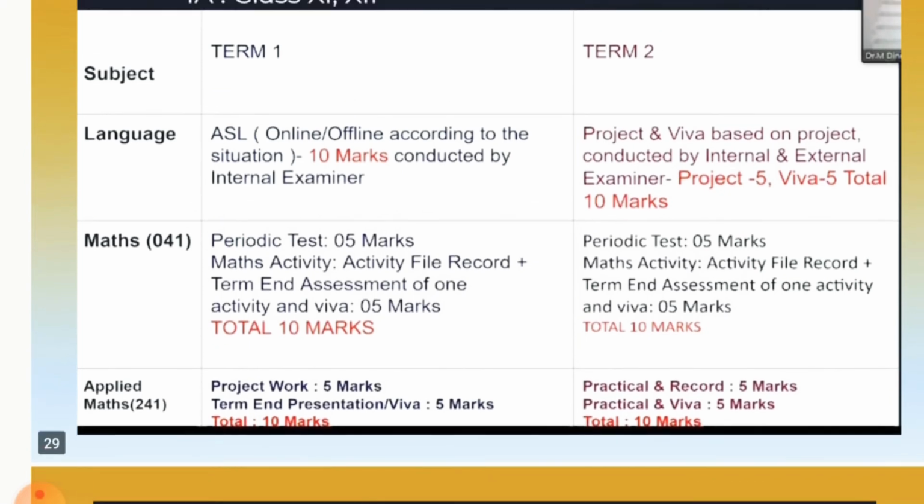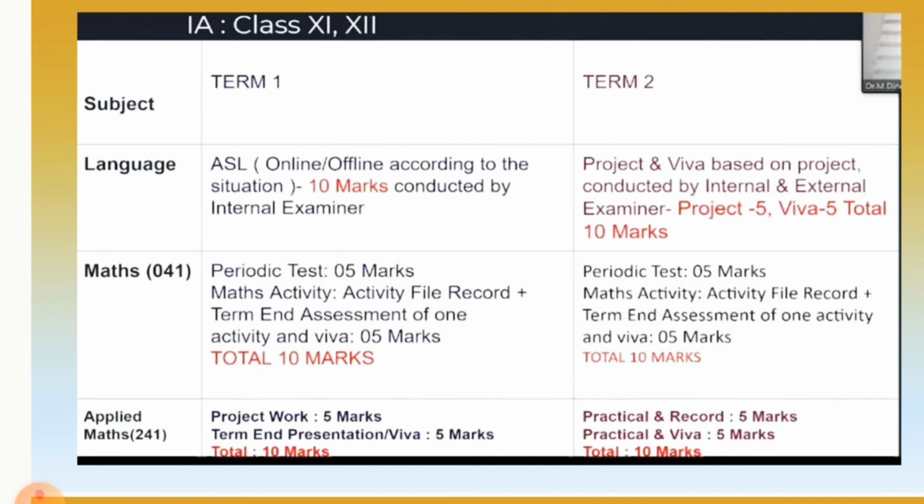And here is applied maths. It is given project work of 5 marks, and term presentation or viva, either one, can be of 5 marks, so total it will become 10 marks. And in term 2 it will be practical and record, which is 5 marks, and practical and viva will be 5 marks, total 10 marks.